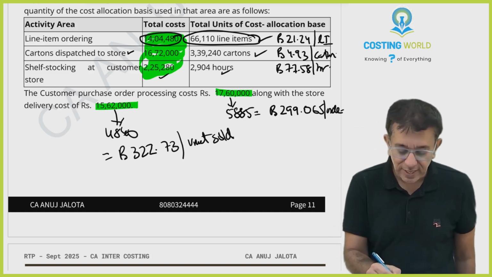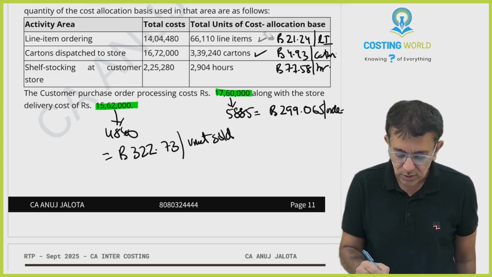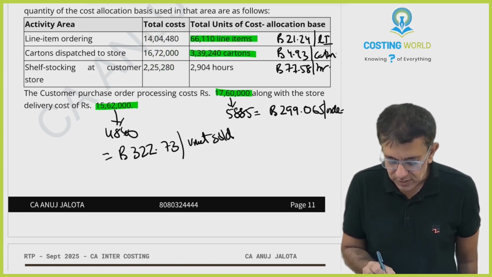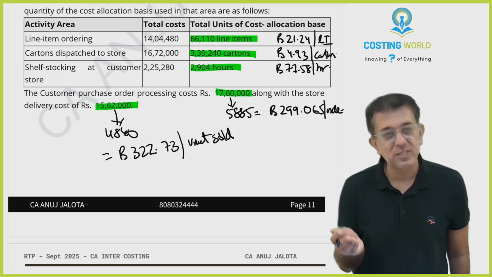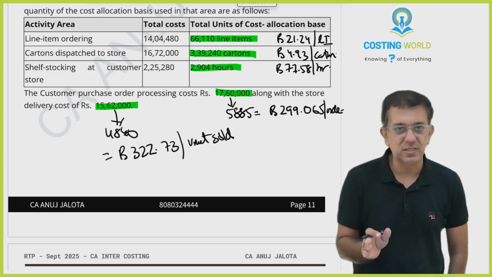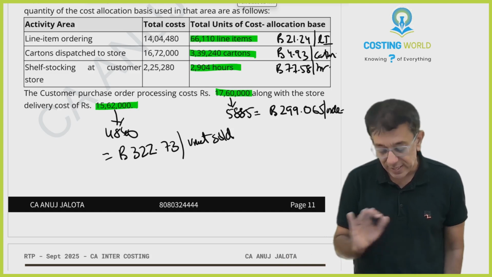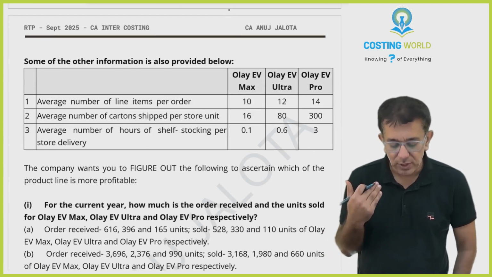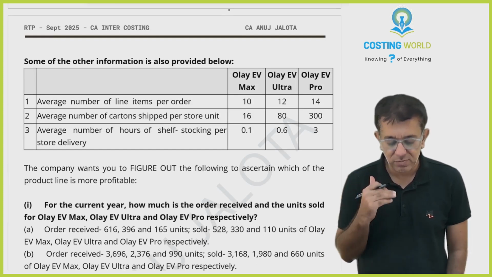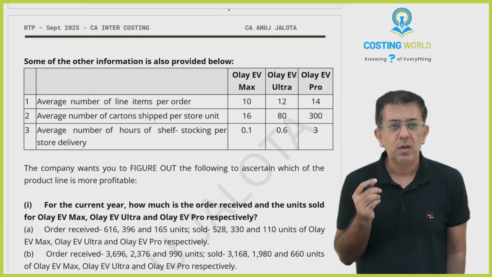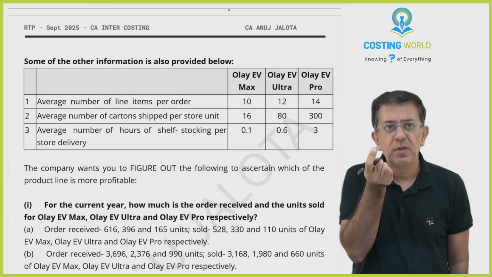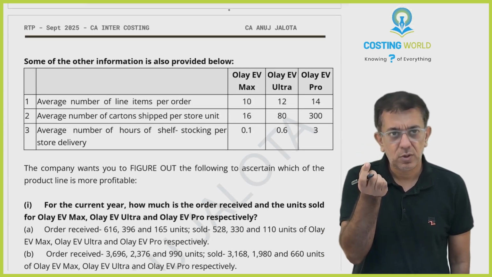Acha, one thing that I will do for you in the future, I will try to tell you how this answer comes, and what is a breakup, or how these answers have come. Okay, I'll try to be doing that thing for you. Average number of line items per order. Per order means we get an order for one scooter.